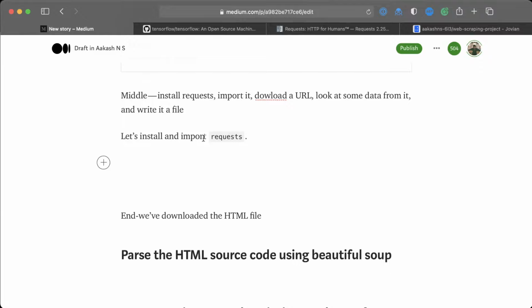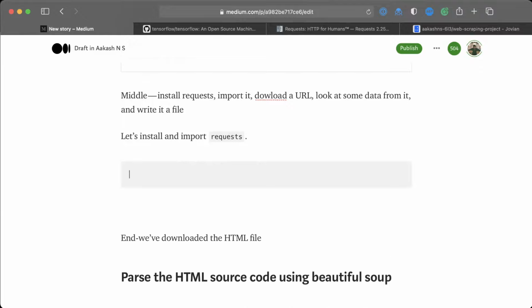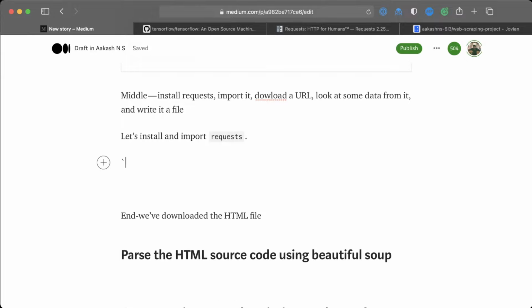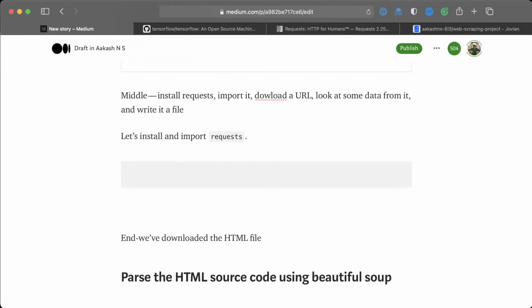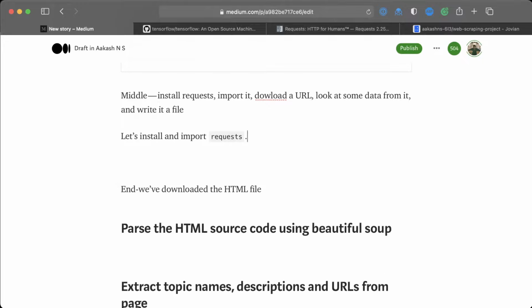Okay, so now at this point, we need to show some lines of code. Now Medium does provide a way of showing code. If you type the quotation three times, the third quote will now convert this into a code cell. And you can now type something like this here, pip install requests. But this is not very nice because there is no syntax highlighting here.